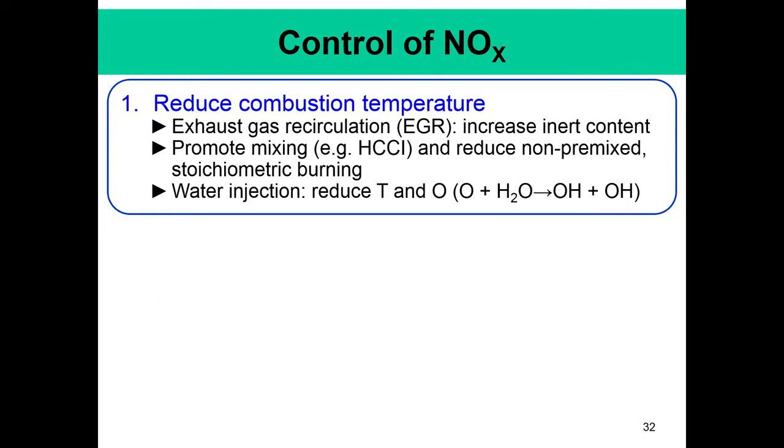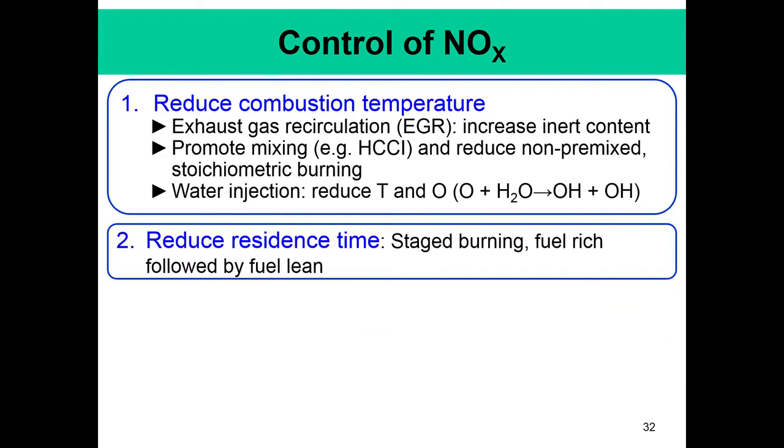Now, control of NO, I will not go into this. There can be different methods by which NO can be controlled. It can be done by exhaust gas recirculation, and it can be done to promote mixing, as in HCCI engines, where of course we can go to a premixed flame mode, as we will see that when the temperature can be reduced, at least then the thermal NOx can be reduced, and then we can use water injection, because the water can